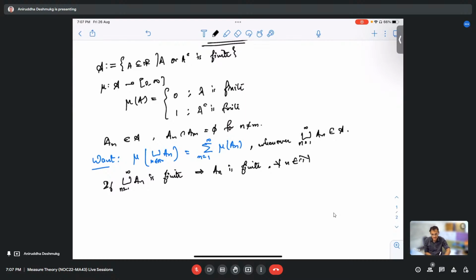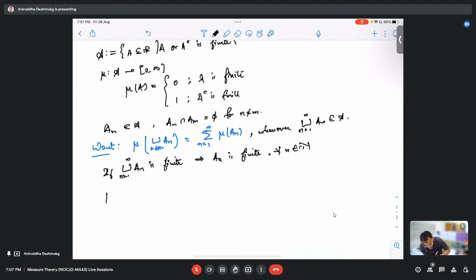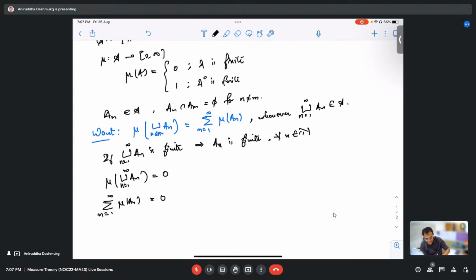So therefore, what about the measure of this union? By definition, it should be zero. But this summation of mu(A_n), this is also zero, right? So at least in this case, these two are equal.